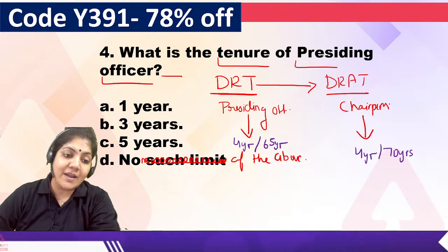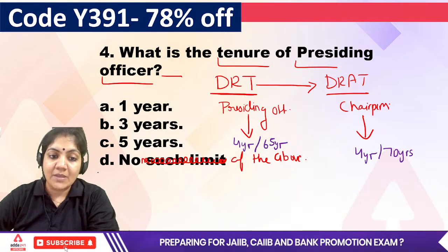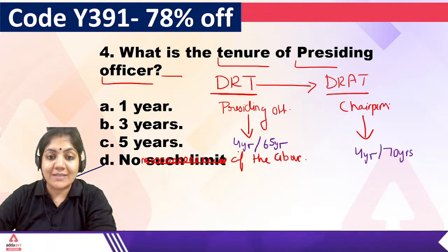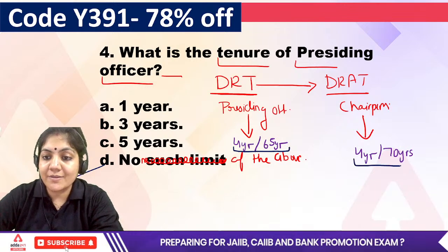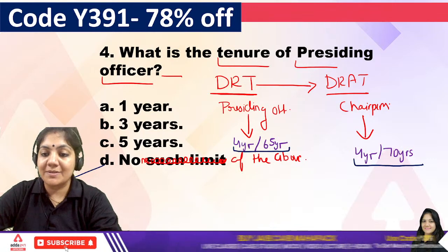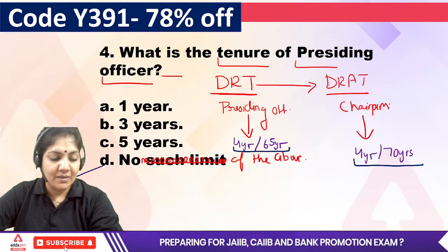So D is the right answer because nothing is given here. You have to understand that 4 years, 65 years and 4 years, 70 years is the right answer. It's the tenure of the presiding officer. Okay, keep it up. Excellent class.